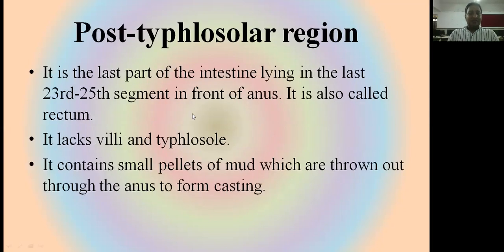Now, the last part of the intestine, or post-typhlosolar region. It is the last part of the intestine lying from the 23rd to the 25th segment in front of the anus. It is also called the rectum. Why rectum? Because it contains just undigested food particles. It lacks villi and typhlosole. It contains small pellets of mud which are thrown out through the anus in the form of worm castings. The digestive waste of the earthworm is named worm casting, which is the best fertilizer.